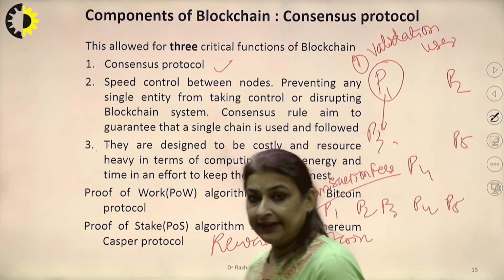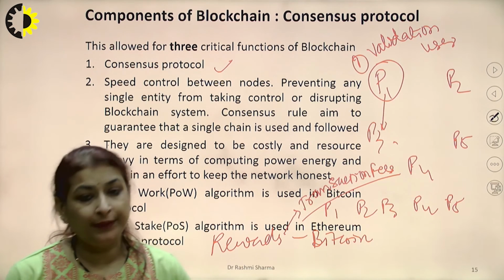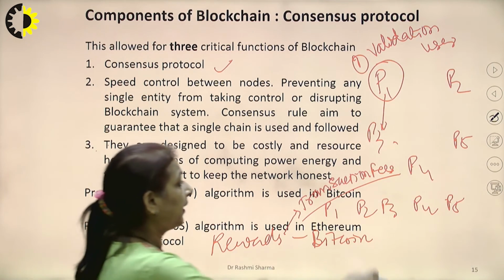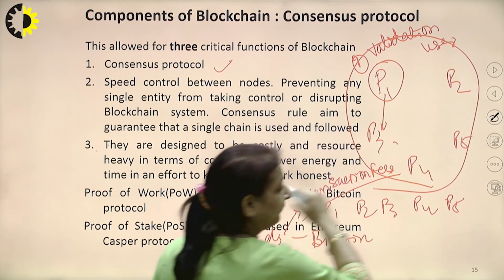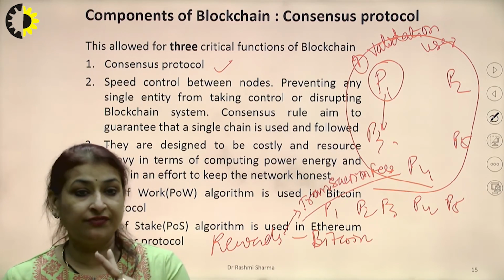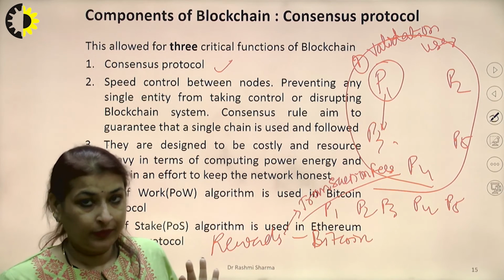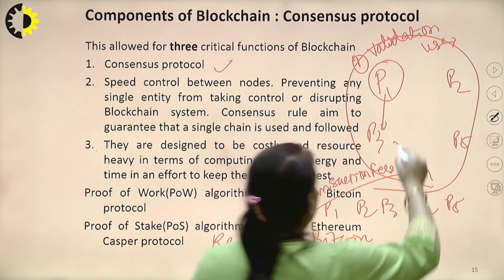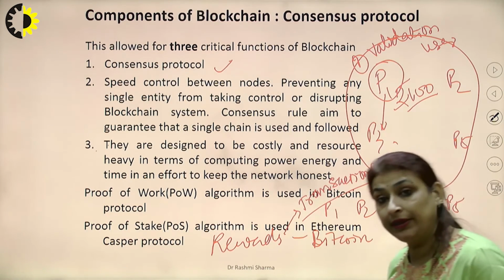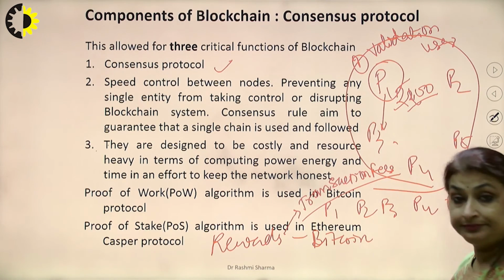When P1 says that they want to transfer money to P3, both P1 and P3, the sender and the receiver, give some transaction fee to the blockchain network. Assume they give rupees 100 each for every transaction. So from a single transaction, I get rupees 200.